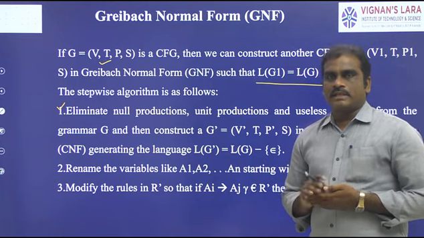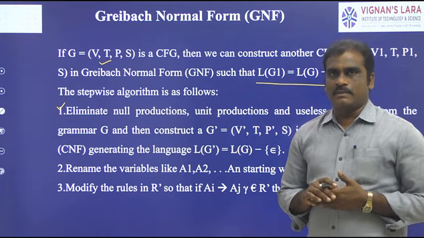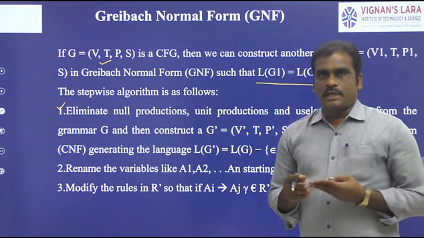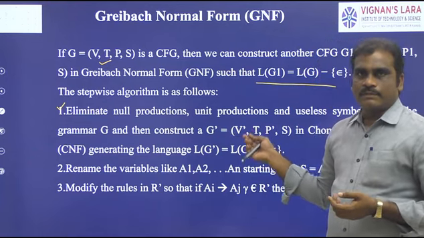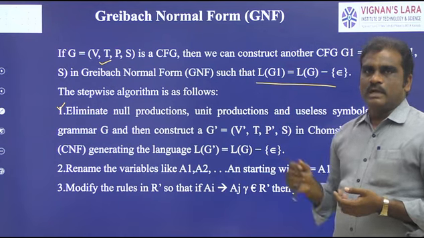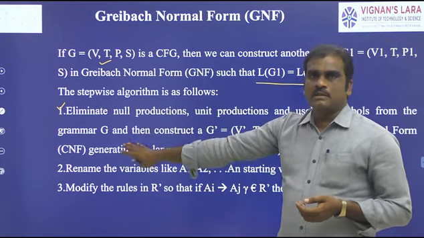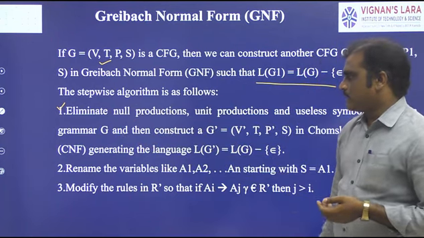All of you know that in the previous classes we have already discussed the simplification of context-free grammar. Simplification of context-free grammar means we have to follow 3 points. The first one is elimination of nullable productions, then elimination of unit productions, and then elimination of useless symbols. So we have to perform step 1 in this process. So step 1 is simplification of context-free grammar.